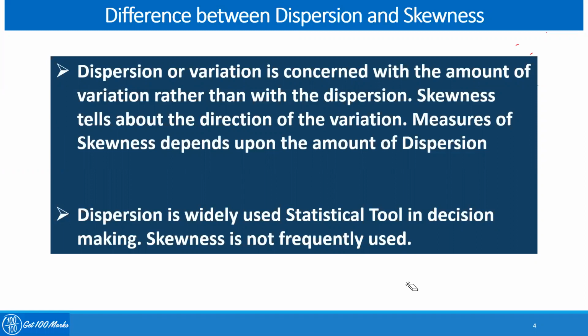For any data set, when we talk about mean and standard deviation, it is a very common measurement which we use frequently. Whereas skewness is not that frequently used. Though in data science this also has a lot of applications, compared to skewness, dispersion, whether it is mean deviation, standard deviation, coefficient of standard deviation, CV, these are very, very commonly used.